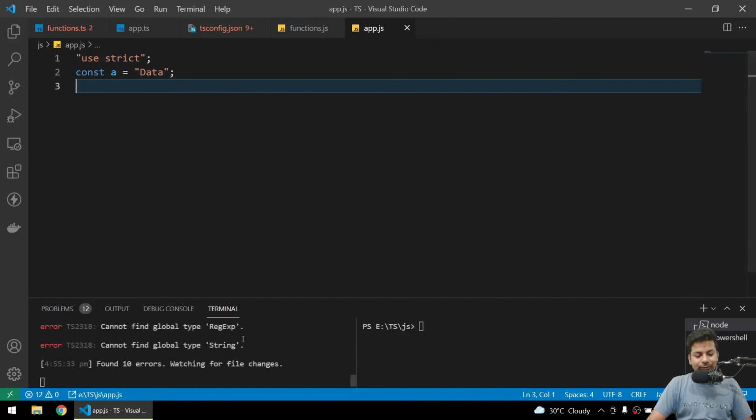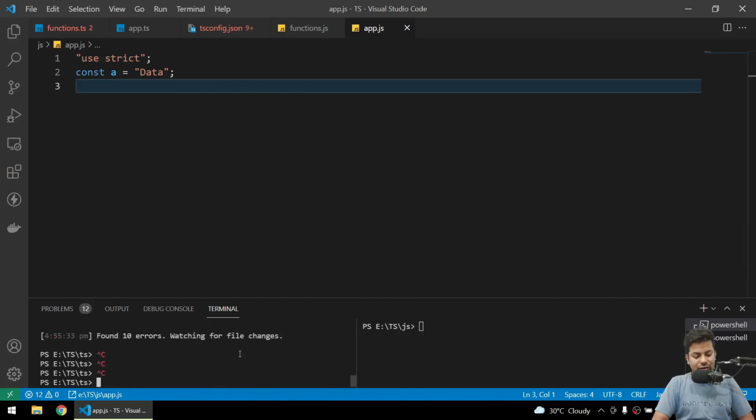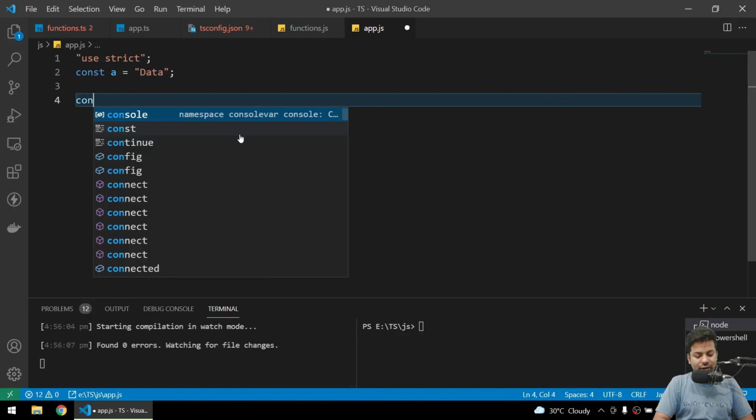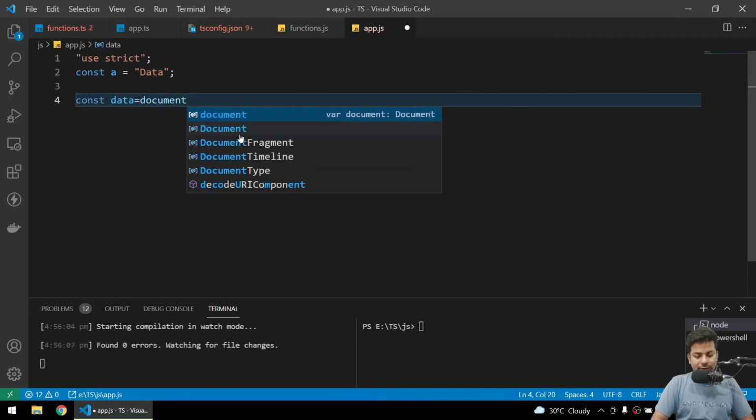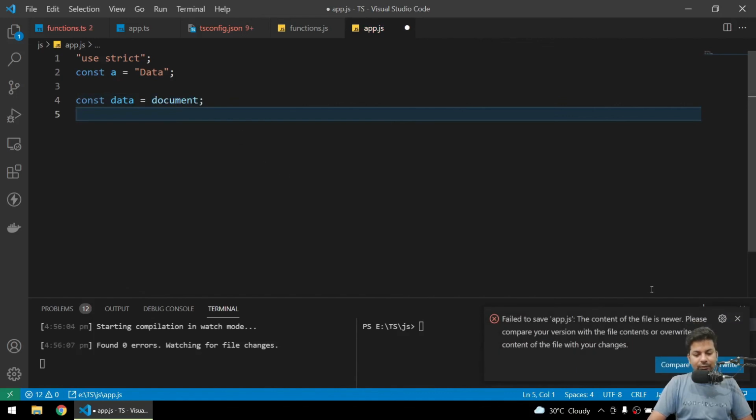So suppose I'll just remove this first. I just say watch app.ts files. So if I say const data equals document, save it.